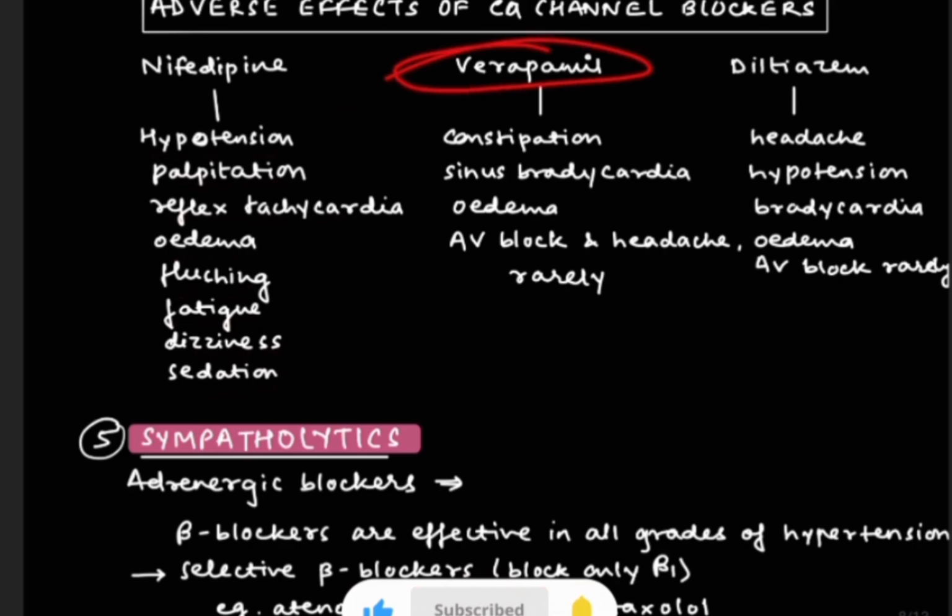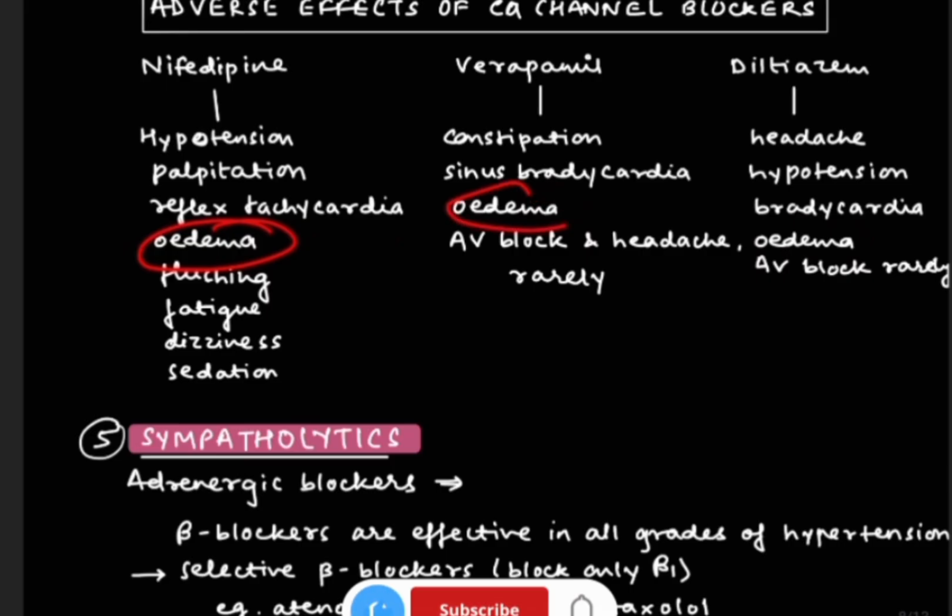Next is verapamil. So in this there will be constipation, sinus bradycardia, edema, AV block and headache, which occur rarely. Then next is diltiazem. In this case there will be headache, hypotension, bradycardia, edema and AV block rarely. So edema will be present in all the drugs, as well as headache will also be there.